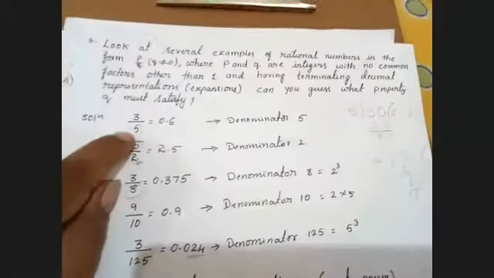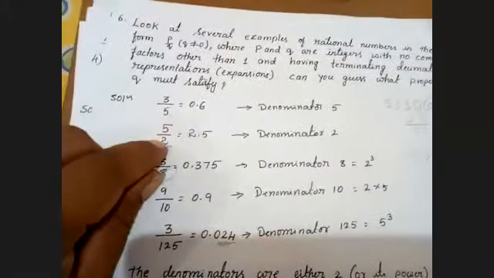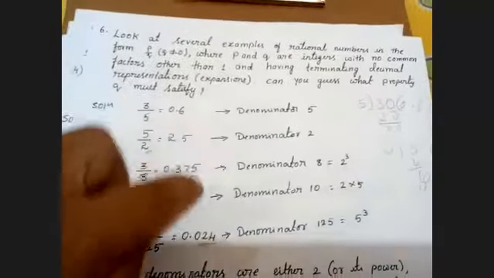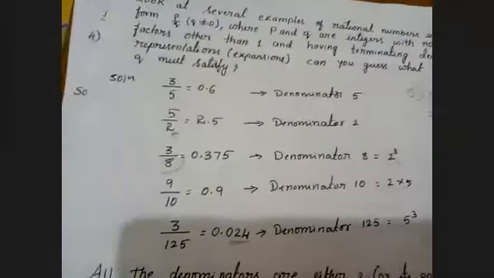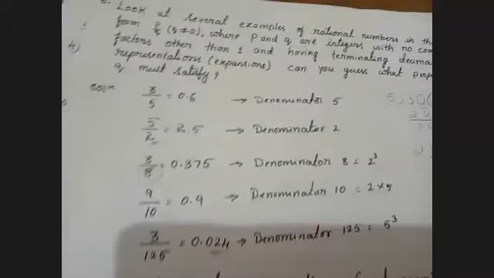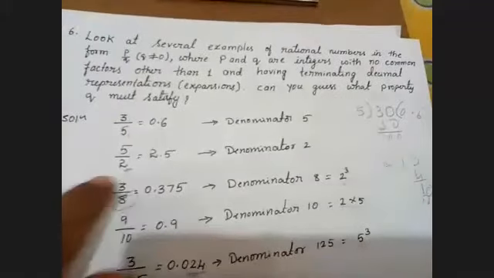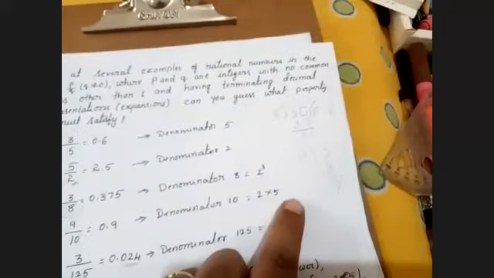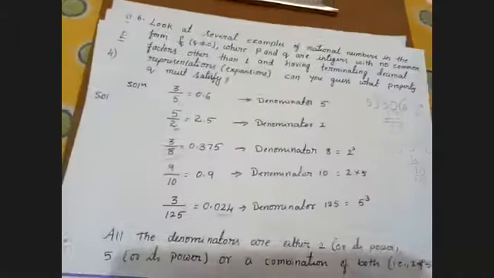So if the denominator is either 5 or 2 or both 2 and 5, we can say the given number is terminating. You don't need to think anything extra. Only if the denominator is 5, or only 2, or only 2 and 5, then the given rational number is terminating. If the denominator has factors other than 2 and 5, that is non-terminating. Am I clear to everyone?